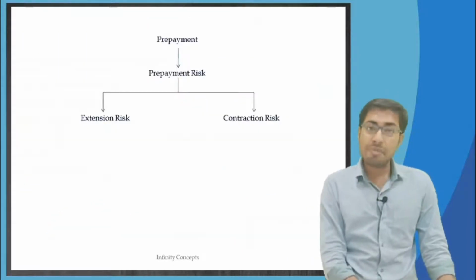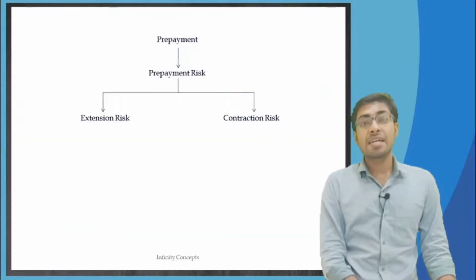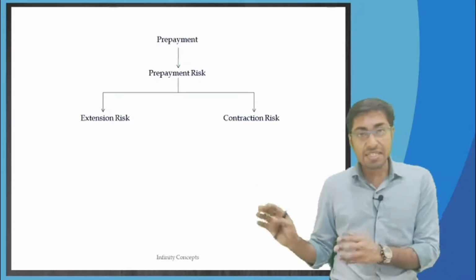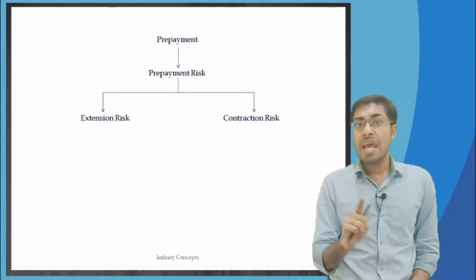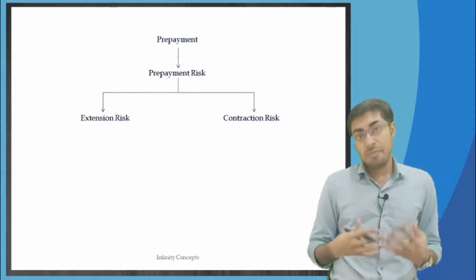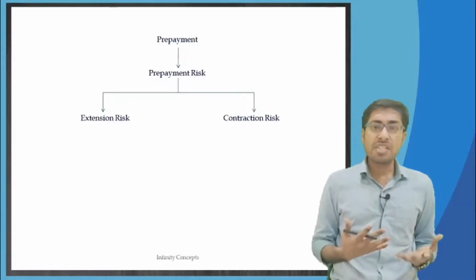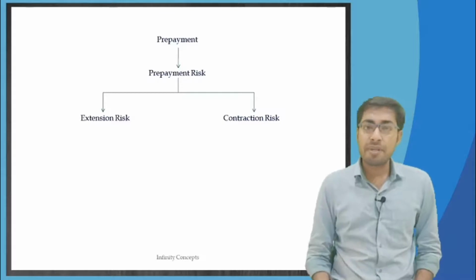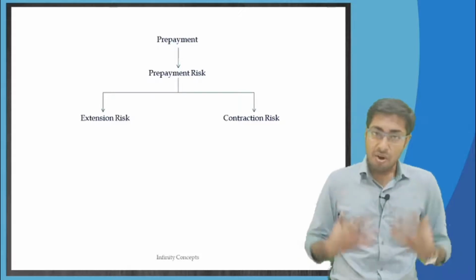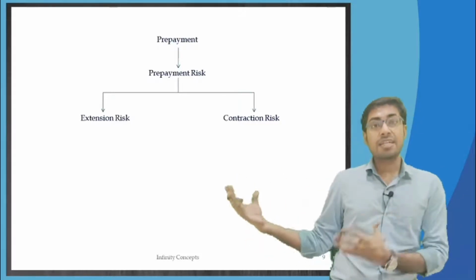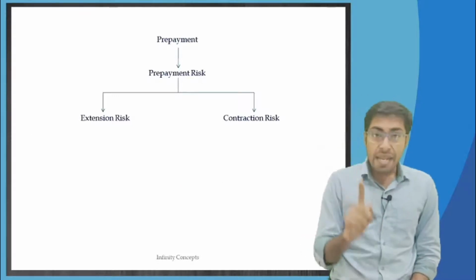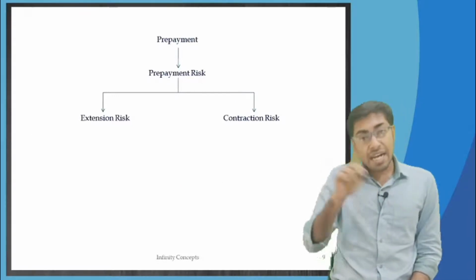Now what is prepayment risk? There is a risk. I have made a forecast over here, from 13 years to 10 years, and therefore here comes the risk. The risk is that I would have made a wrong forecast. Obviously, how will I know in future what is going to happen? Am I God? If I am God, if I am Arihant, then I can know what is going to happen in future, but I am not God, right? And therefore I cannot forecast it correctly.